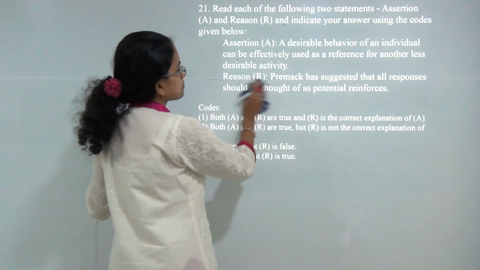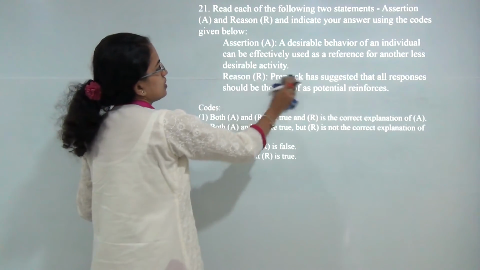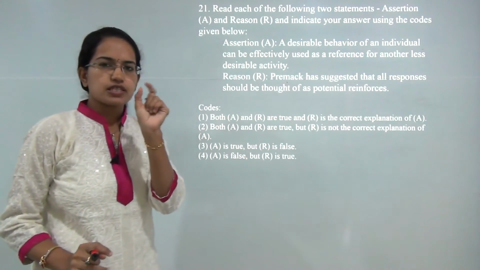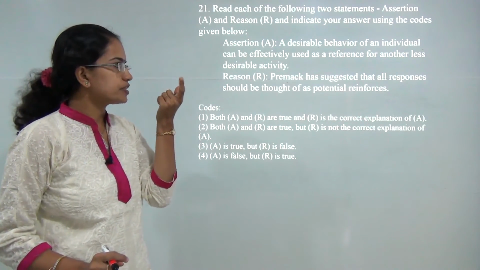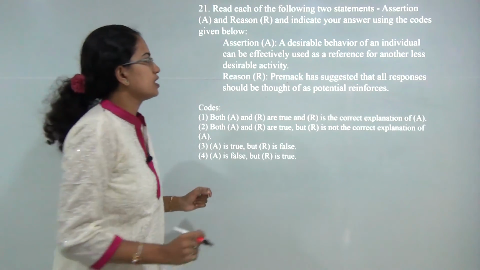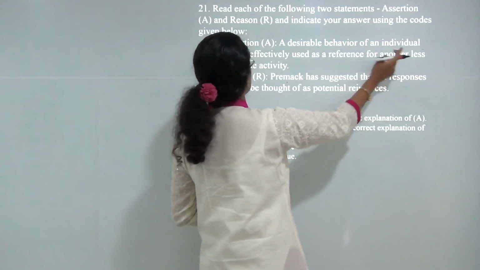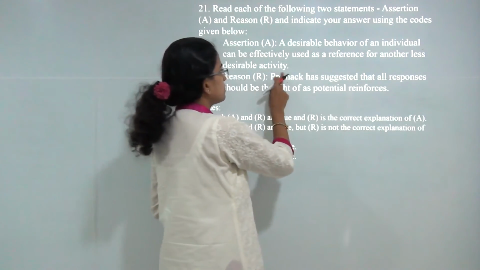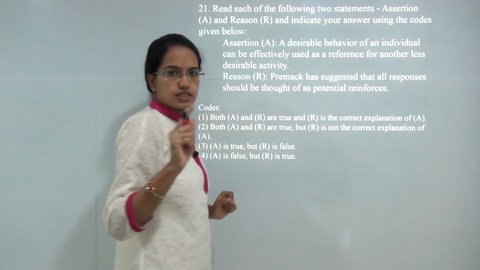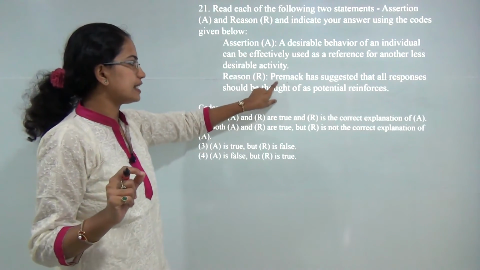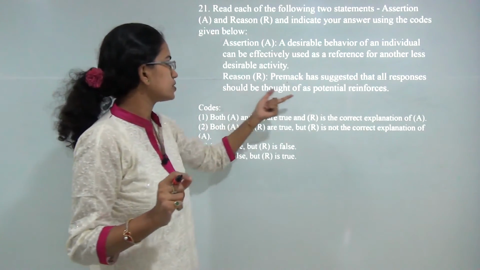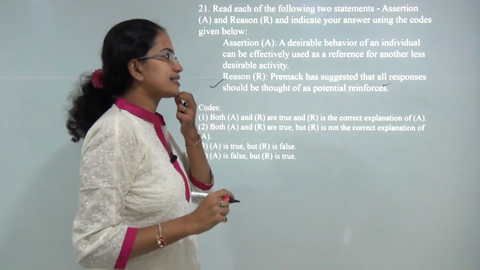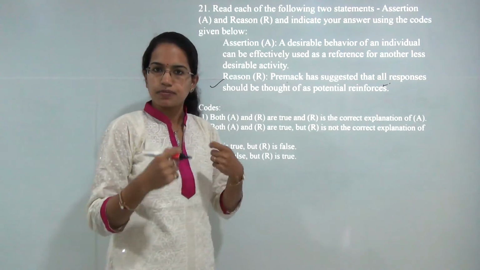The next is Fermat's rule. Now this is a very tricky question, because there is an emphasis just on a single word which would change the meaning of the question. So it says, a desirable behavior of an individual can be effectively used as a reference for another less desirable behavior. This is what it is saying, and it says Premack has suggested all responses should be thought of as potential reinforcers. That is correct. So this is trying to explain Premack's principle.